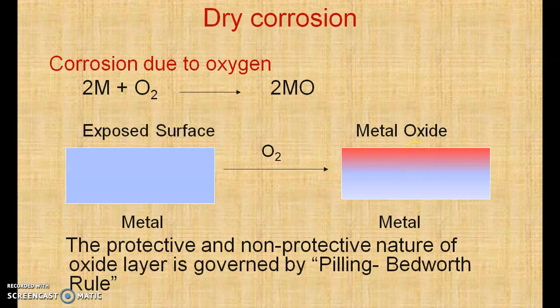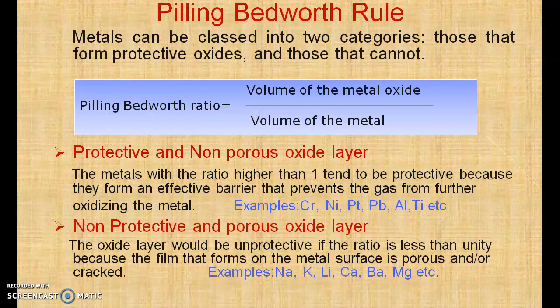The protective and non-protective nature of this oxide layer is governed by the Pilling-Bedworth rule. Now let us see what the Pilling-Bedworth rule is. The Pilling-Bedworth rule says that metals can be classed into two categories, those that form a protective oxide and those that cannot. So we need to calculate the Pilling-Bedworth ratio, which is calculated as volume of the metal oxide upon volume of the metal.